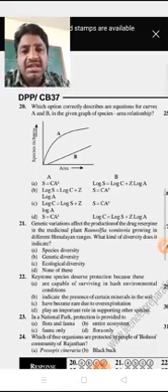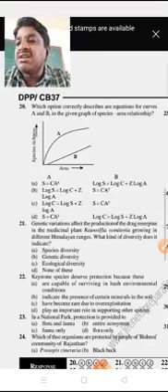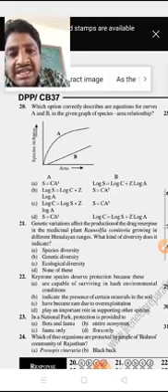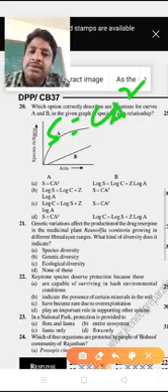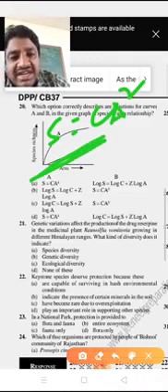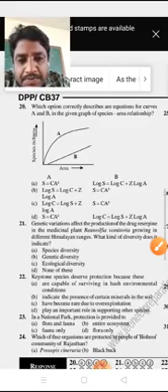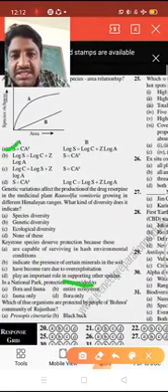The rectangular hyperbola is what the question asks about, curves A and B in the graph. Here A is a non-linear curve, S equals C A to the power Z. Next, B is the linear curve on the logarithmic scale: log S equals log C plus Z log A. Here S is the species richness, Z is the slope of the line, A is the area, and C is the Y-intercept. So option A is the right answer.